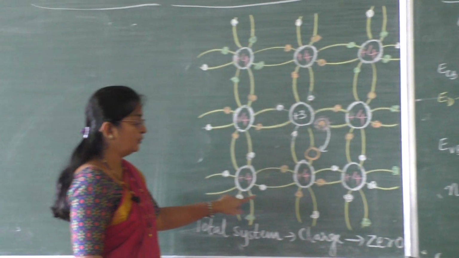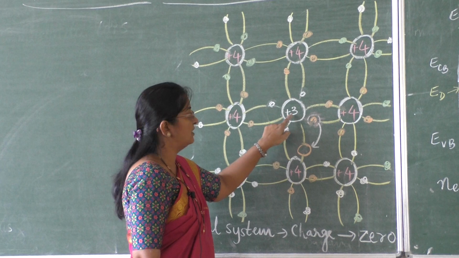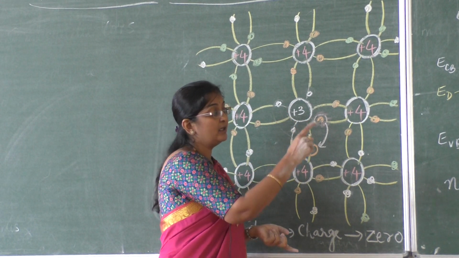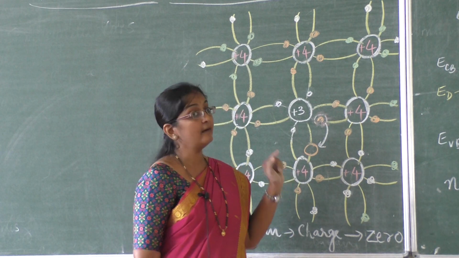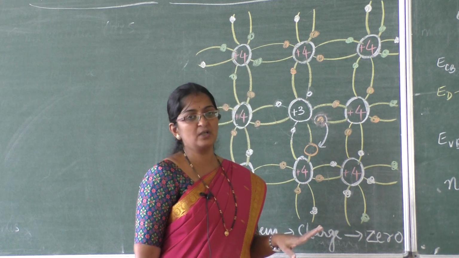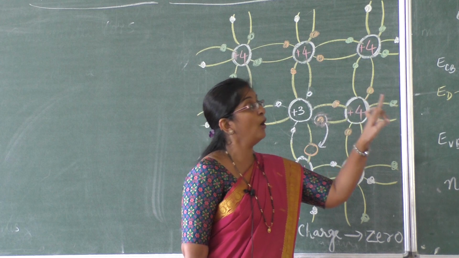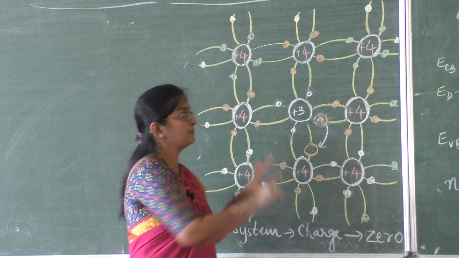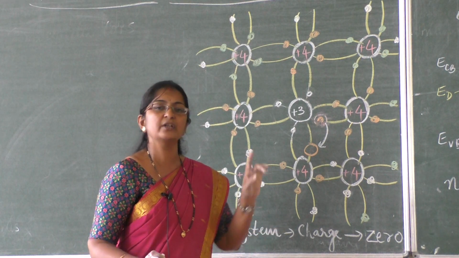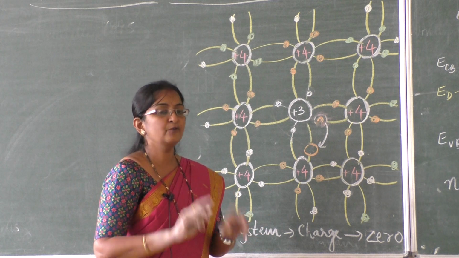Students, let me remind you, whatever may be the type of impurities or dopant atoms, in n-type the majority charge carriers are electrons, in p-type the majority charge carriers are holes. But the net charge of the n-type system, or the p-type system, is not negative in n-type, or positive in p-type. This is the basic confusion that takes place.